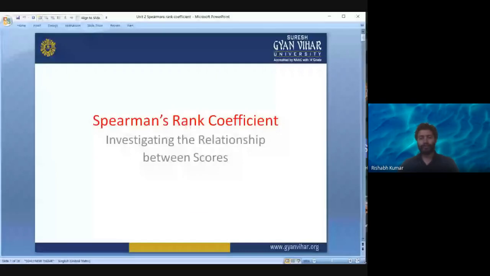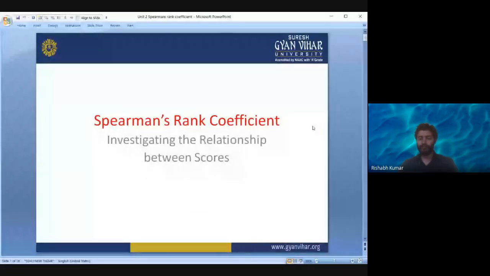So today's topic is Spearman rank coefficient. In the previous session, we did learn about Karl Pearson correlation coefficient, right? For Karl Pearson correlation coefficient, the formula was covariance between variable x and y divided by standard deviation of x multiplied by standard deviation of y.